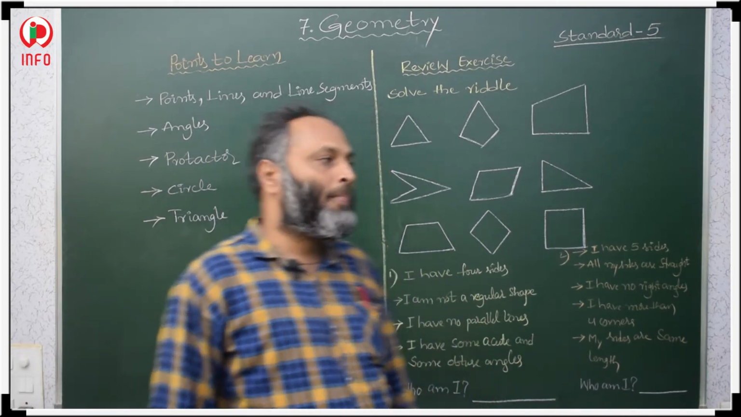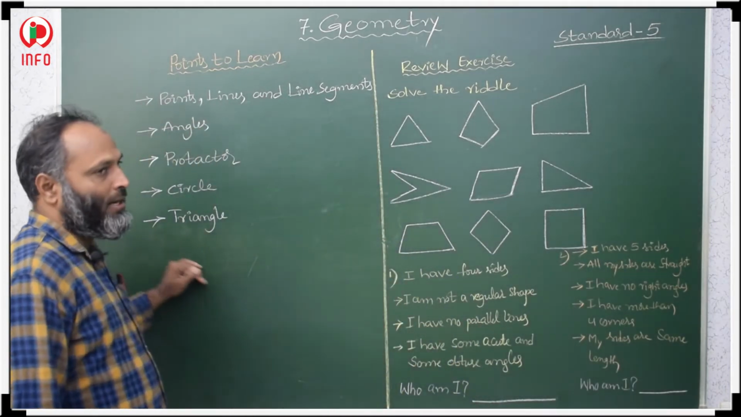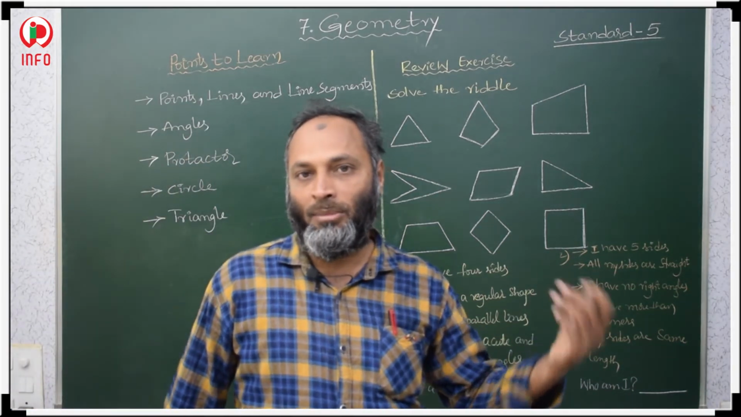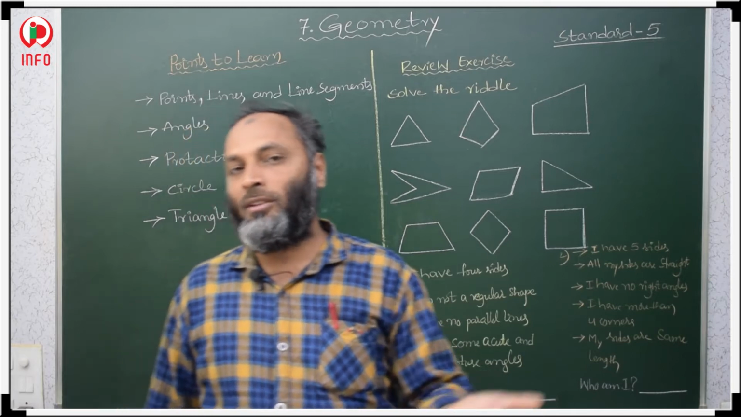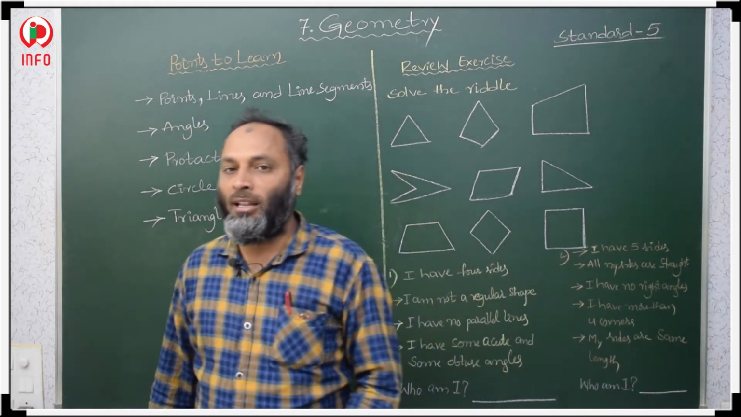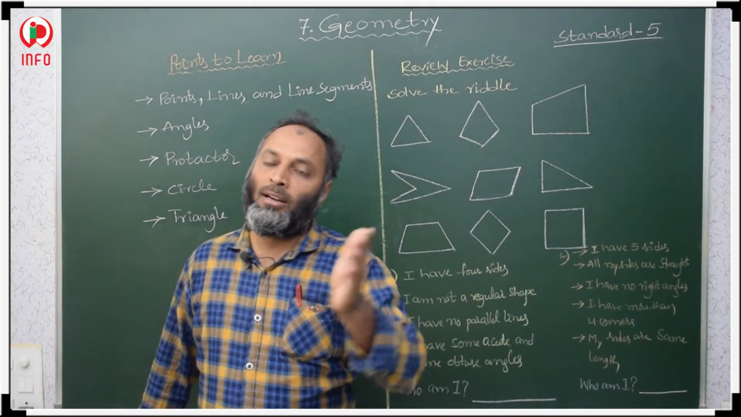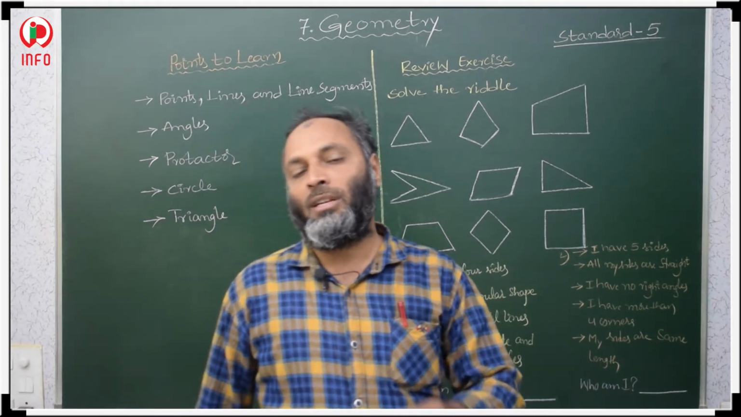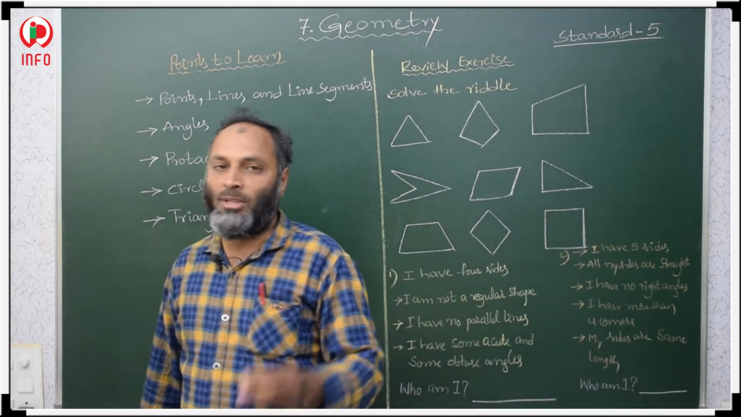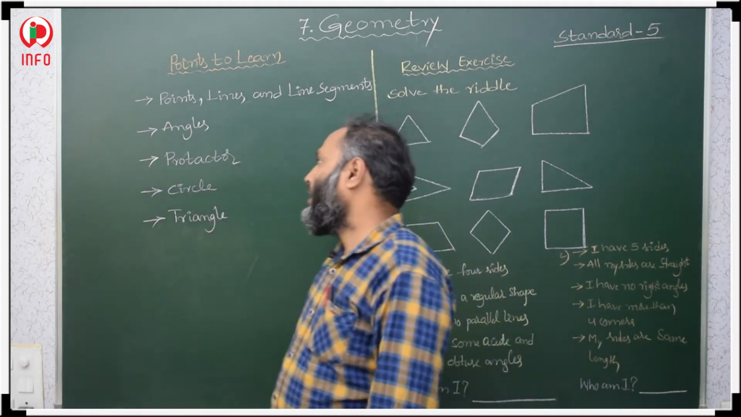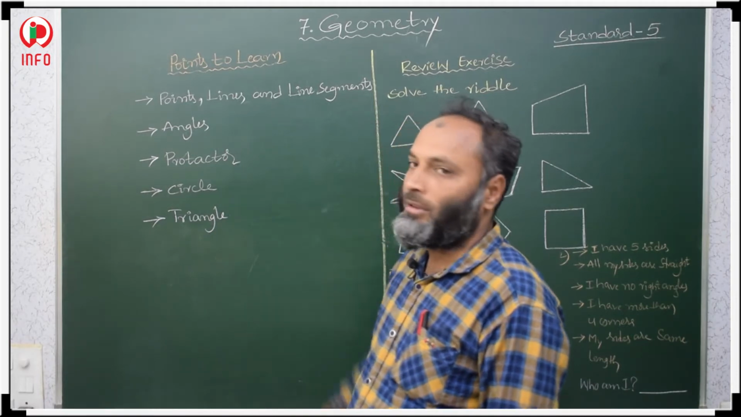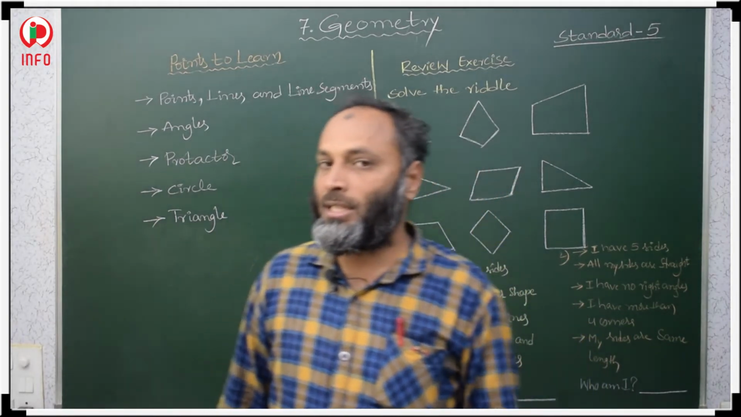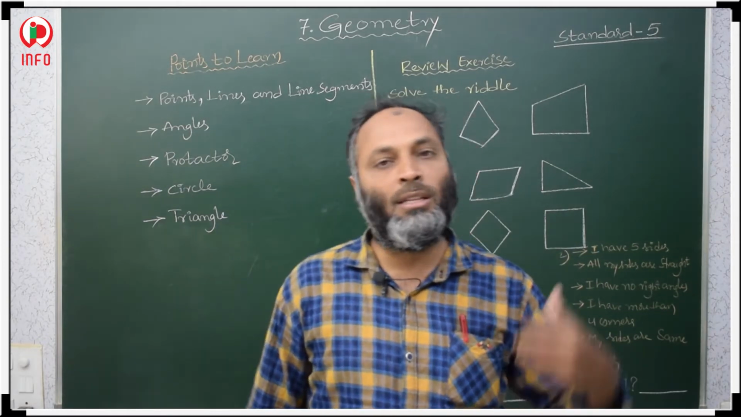The next concept, triangle. What is a triangle? We learned triangle in the previous class, and here we are going to discuss the properties of a triangle and types of triangles. All these concepts we are going to discuss in this chapter, geometry. Here how many concepts we have? 5 concepts. These 5 concepts we are going to learn in this chapter.